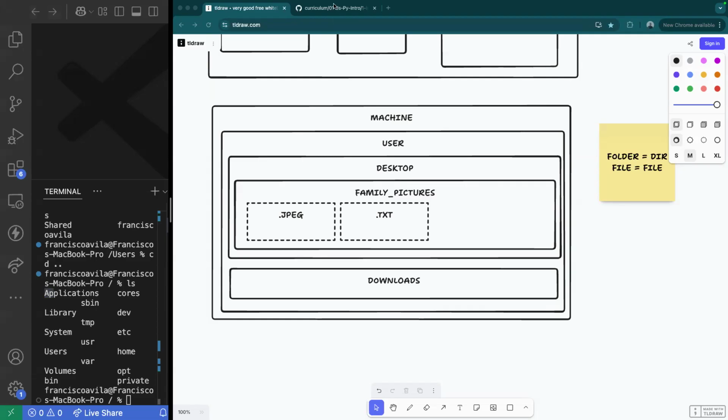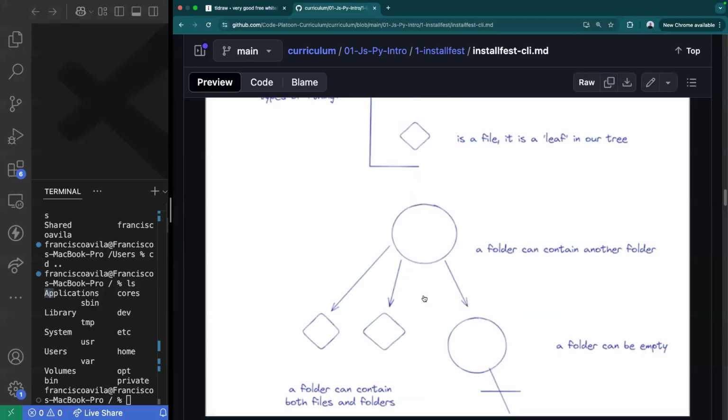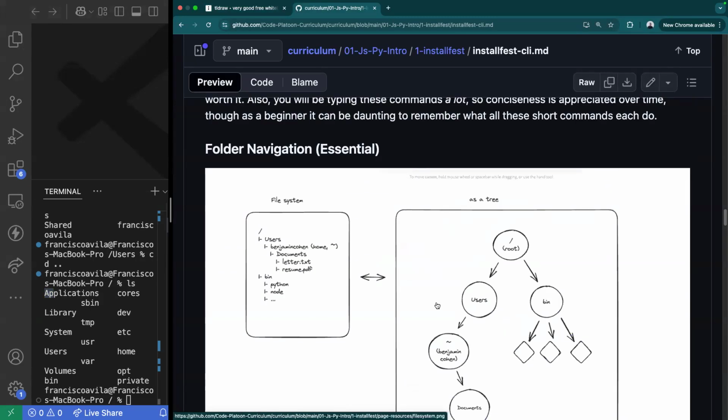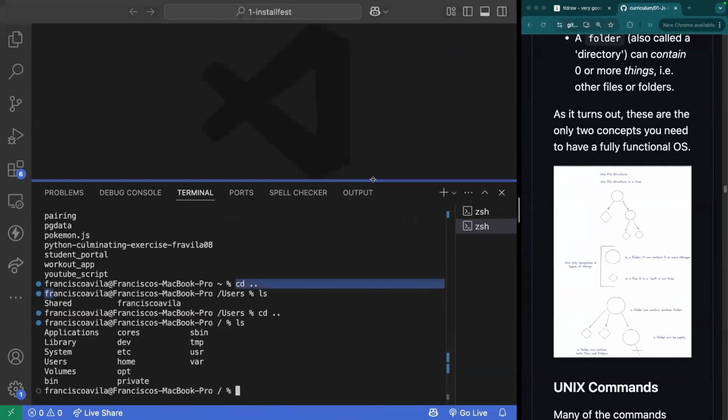Okay, there are no questions, so let's go ahead and keep moving forward. All right, so now we've talked about machines and all the files and directories. Now let's start going into commands here. All right.